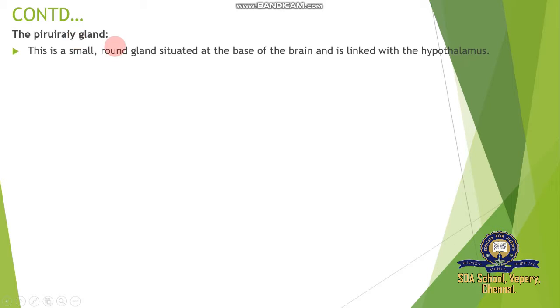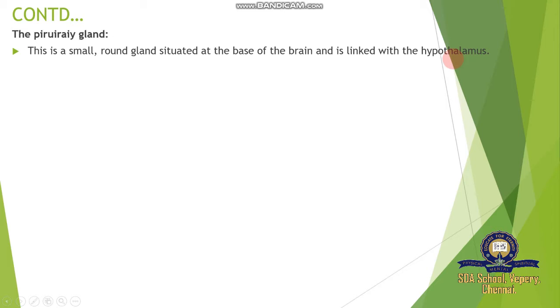Then the pituitary gland is the first major gland, commonly called the master gland. So what is master? Because the brain is the controlling center of our body. In the hypothalamus region of the brain there is one big pea-shaped gland called the pituitary gland, commonly called the master gland. This is a small round gland situated at the base of the brain and is linked with the hypothalamus.